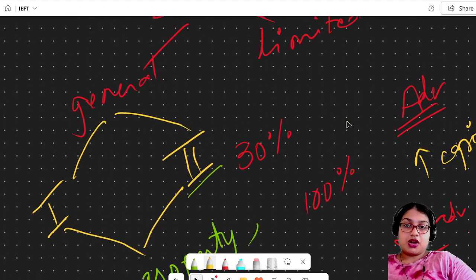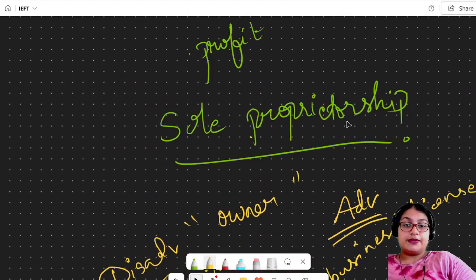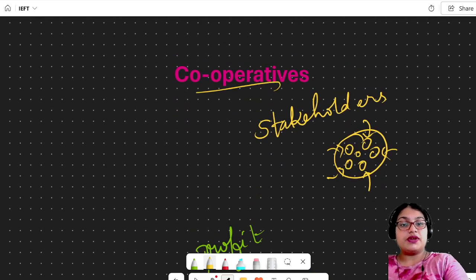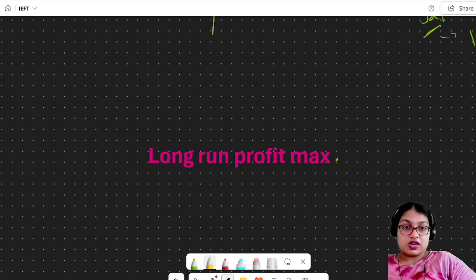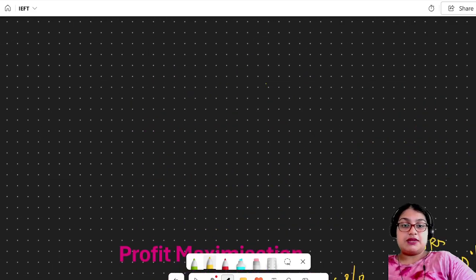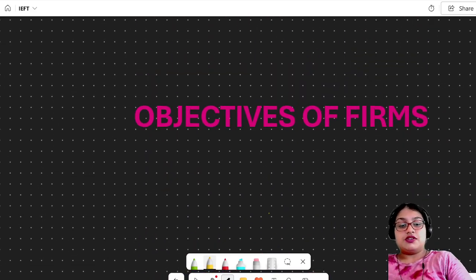We have learned about corporation, partnership, and sole proprietorship. Then we learned about the objectives of the firms: social or environmental concerns, long run profit maximization, sales maximization, and profit maximization. So that is it about objectives of firms.